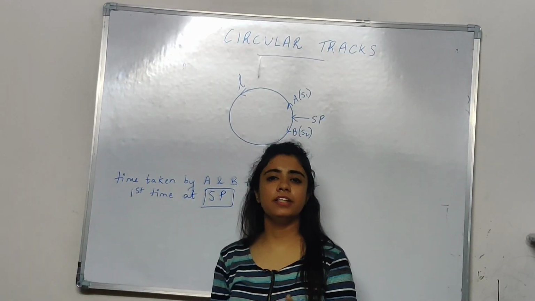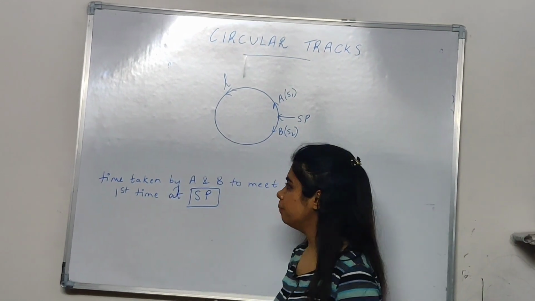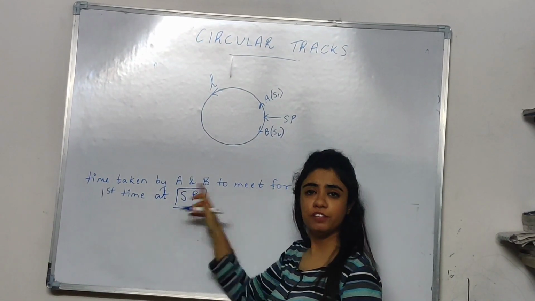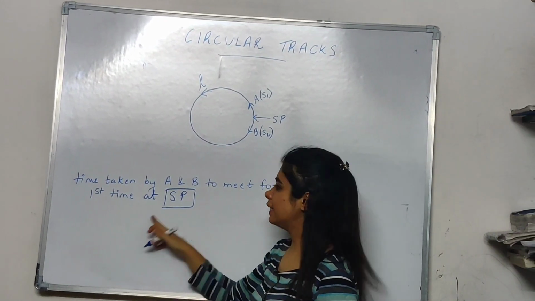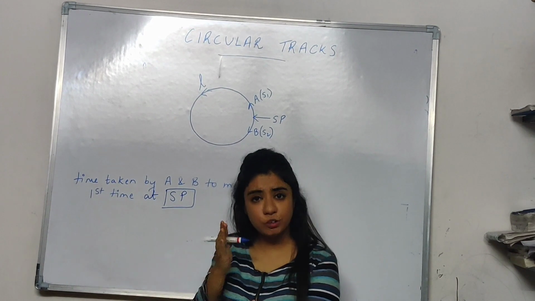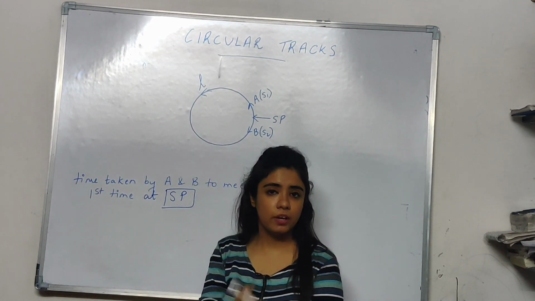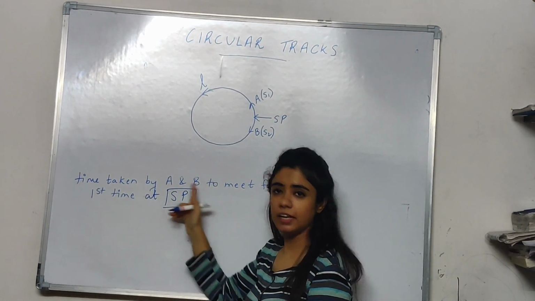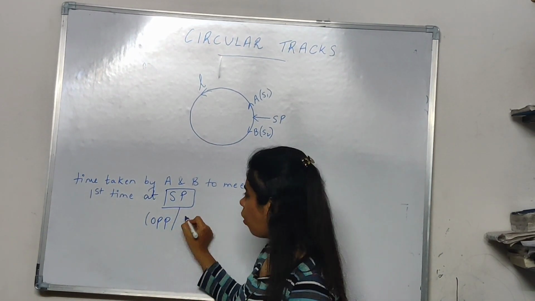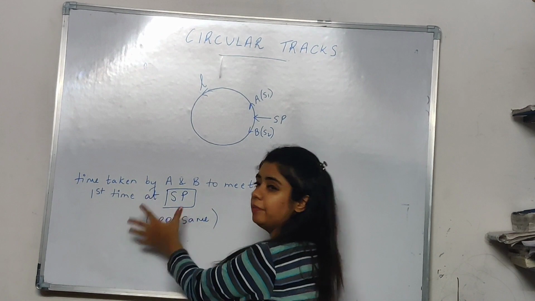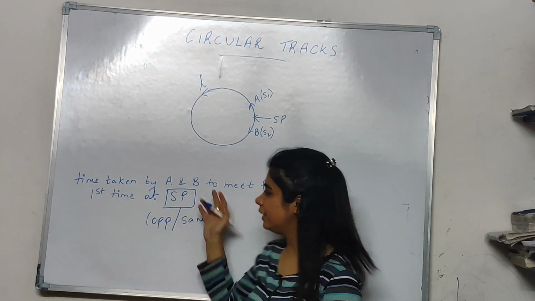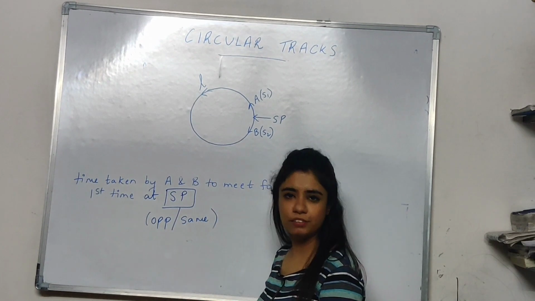Now let's look at the next concept. यहाँ पे क्या बोला है? What is the time taken by A and B to meet for the first time strictly at the starting point? They cannot meet anywhere on the track. They have to strictly meet at the starting point. One thing just remember at the starting point is whether they travel in the opposite direction or the same direction, the concept remains the same. The formula is the same. Formula change नहीं होता है. It remains the same. But what is the formula?